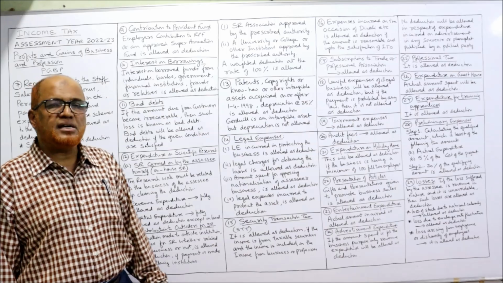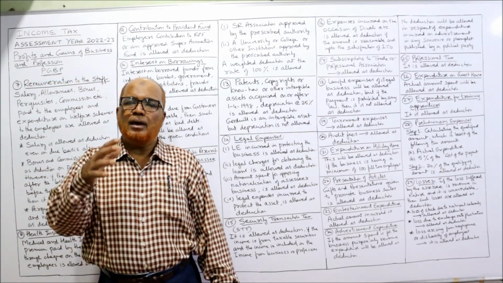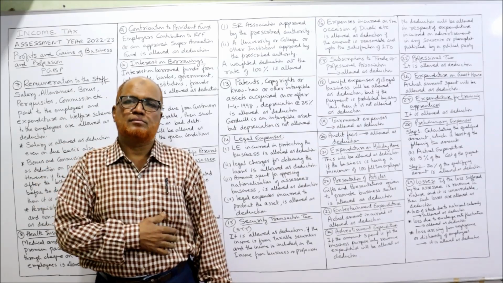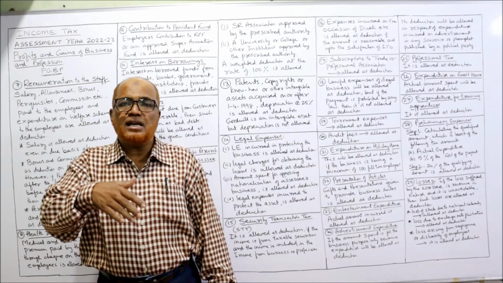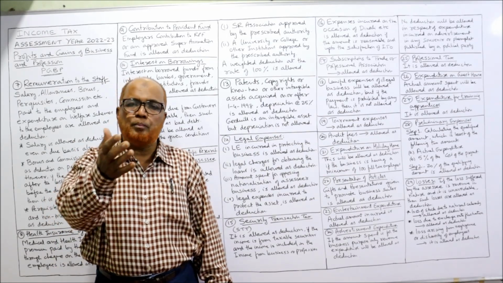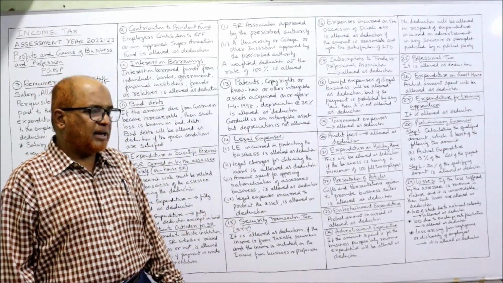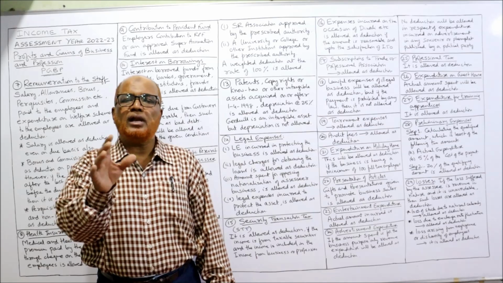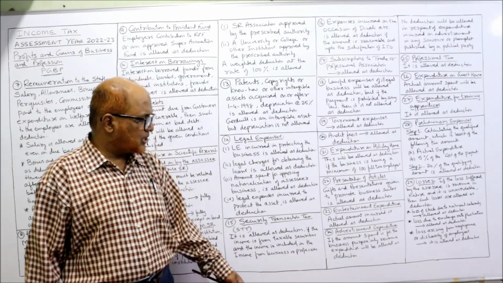Next one is presentation of articles. Many a time, a business will give gifts or presentations to promote the business as an advertisement. So any gift or presentation given to promote the business will be allowed as a deduction. Next one is entertainment expenditure. The actual amount spent on entertainment will be allowed as a deduction.